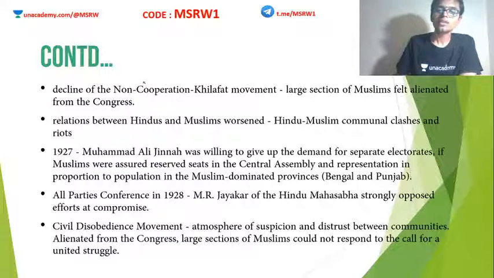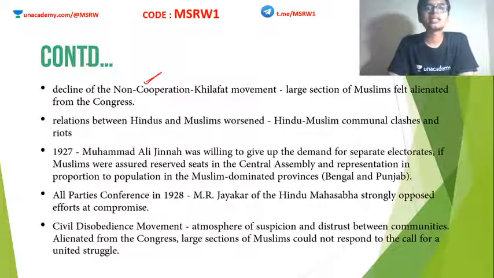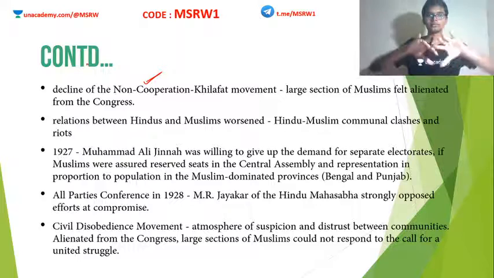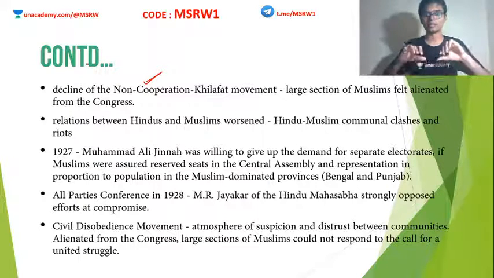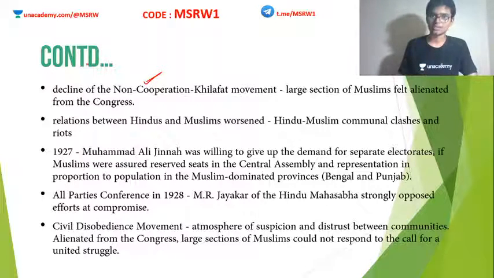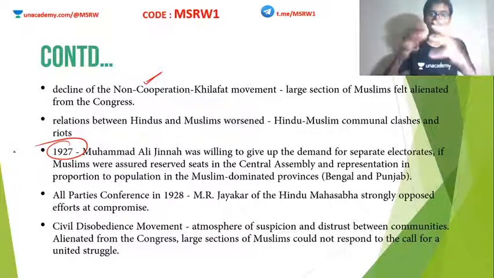Clear? So after the non-cooperation Khilafat movement, we see a drift between Indian National Congress and Muslim League. Some events that happened post the non-cooperation movement and the Khilafat movement caused a decline in the relationship between Hindus and Muslims. At various parts of the country, Hindu-Muslim communal conflicts started happening. Clear? But even though all these things happened, Indian National Congress and Muslim League were still trying to keep that national unity against Britain. And there was a chance in 1927 to make that kind of an alliance.